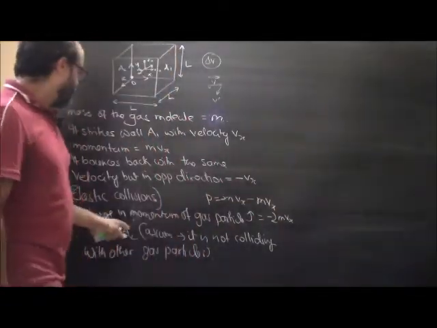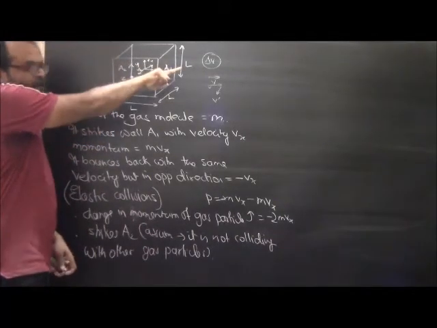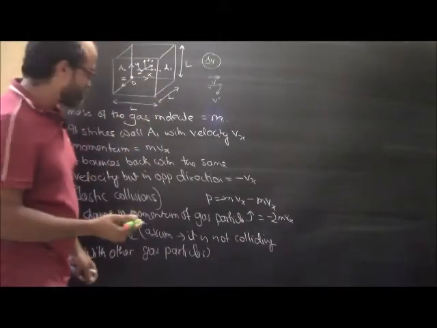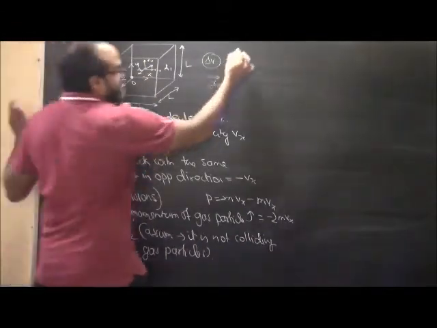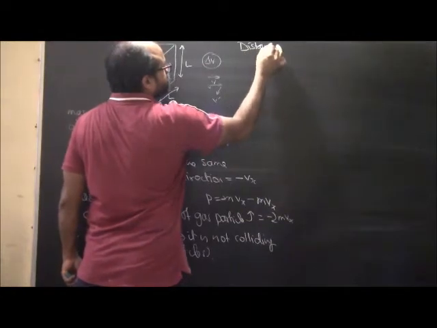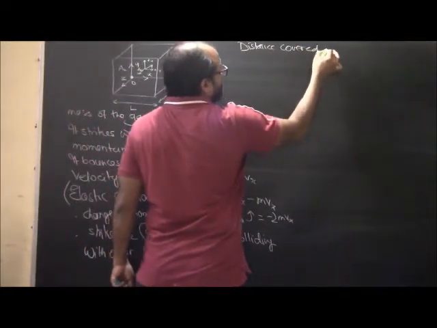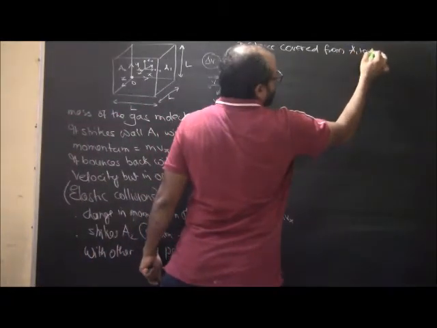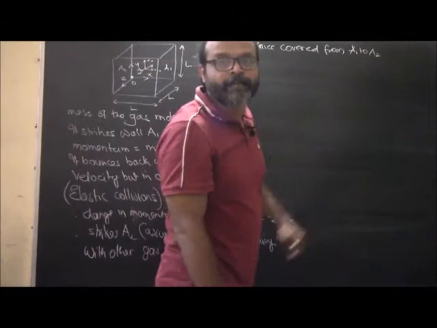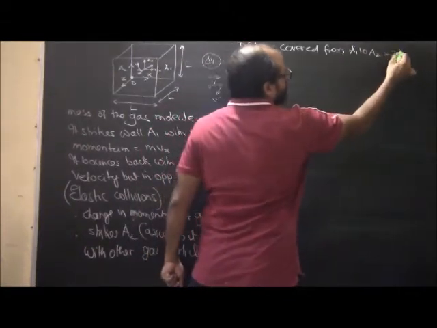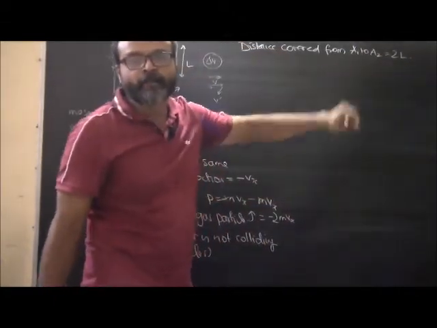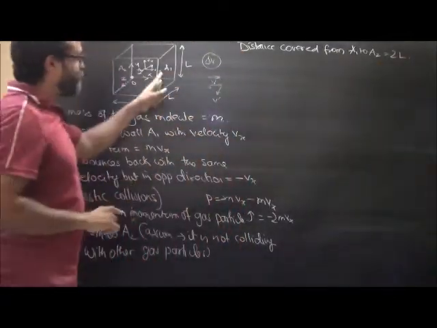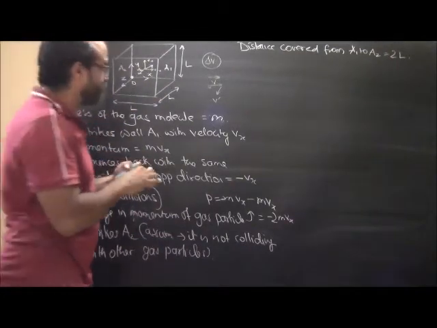Okay, so it strikes A2 now, and after striking A2 it will go back. During this, what will be the speed? Vx. So what will be the distance covered? The distance that is covered from A1 to A2 and back basically will be equal to 2L. Now this distance upon the speed will give us the time.